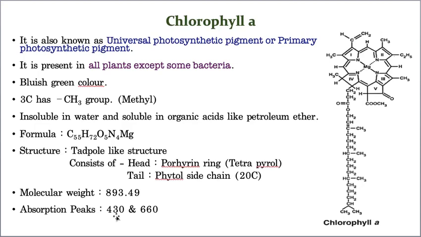That means every photosynthetic pigment has its own capacity. According to its capacity, it will absorb the light of the visible spectrum. Chlorophyll A shows its absorption peaks at 430 and 660. So these are the absorption peaks of chlorophyll A. Now, so many times questions are asked on chlorophyll A and chlorophyll B, so please read these topics clearly.